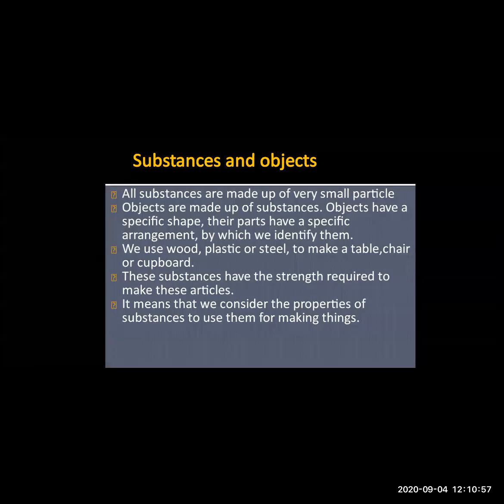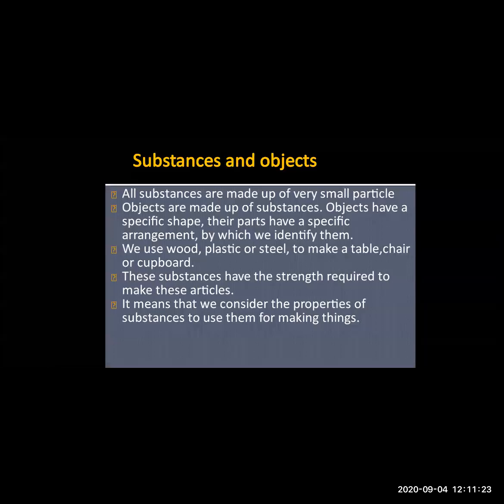Now these substances have a desired shape, which means they have a specific shape, and different arrangements are made in different objects. Even these objects need strength. If they don't have strength, then the substances are of no use.